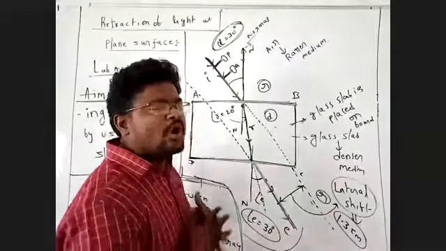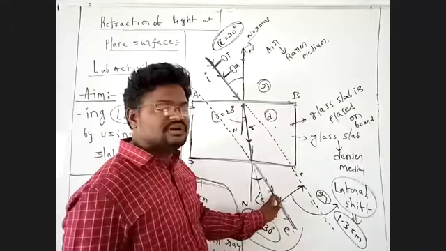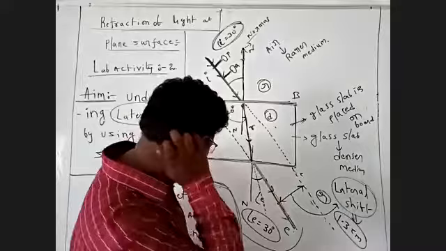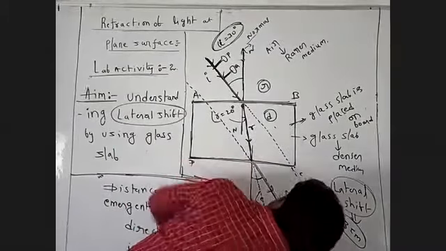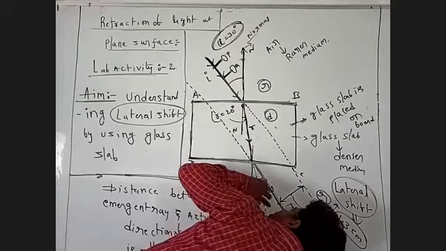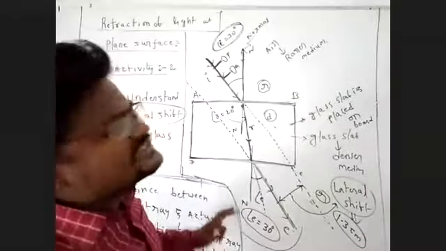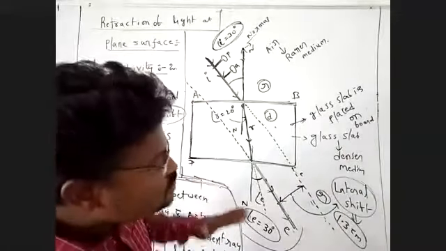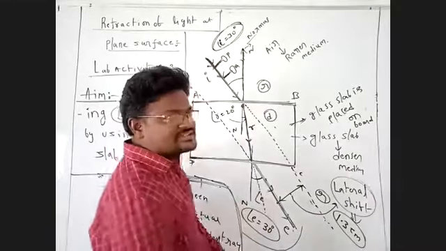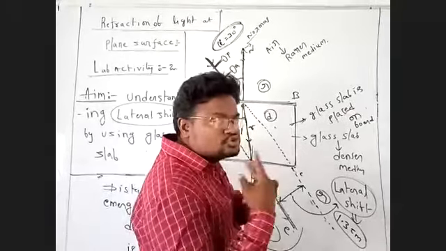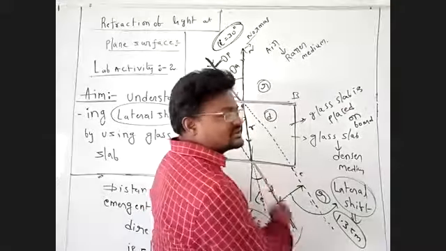Now next, what we have to do is keep our eye here, on this side. The glass slab is present. I am looking at the two pins through the glass slab, and the two pins appear in a straight line. On this side also, I have to take two pins. We have to align the two pins in a straight line.